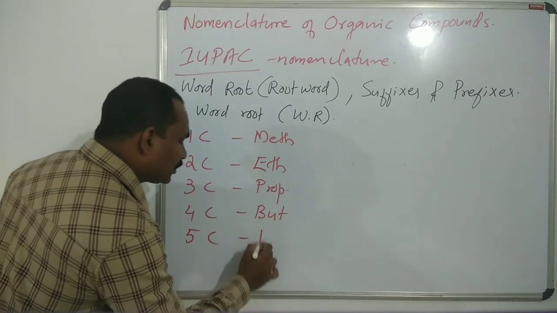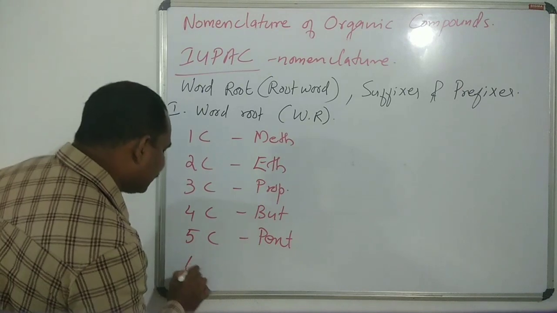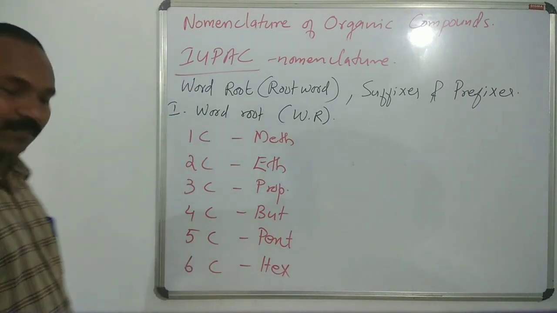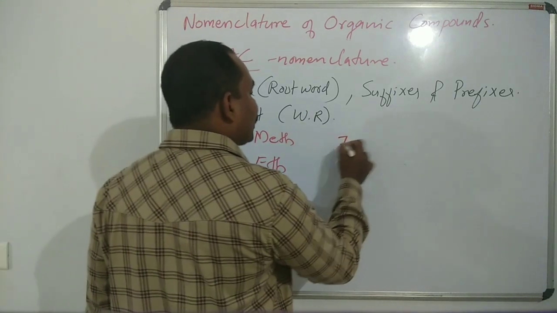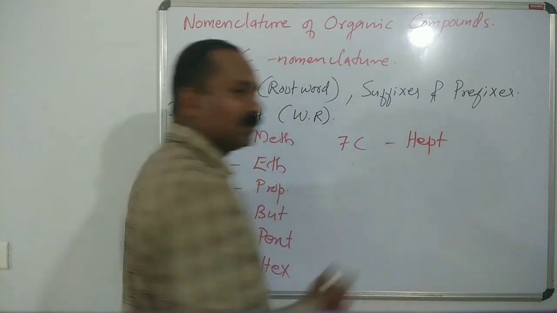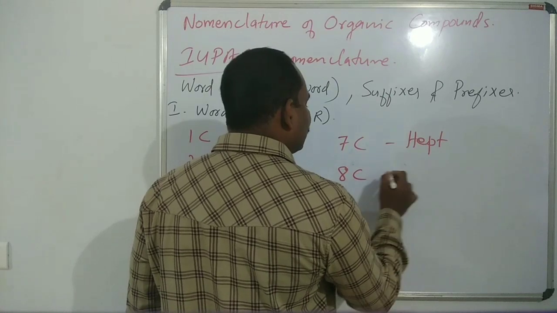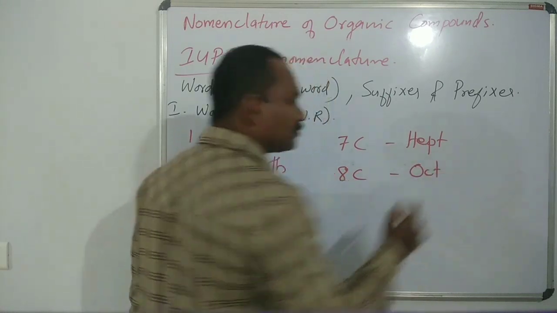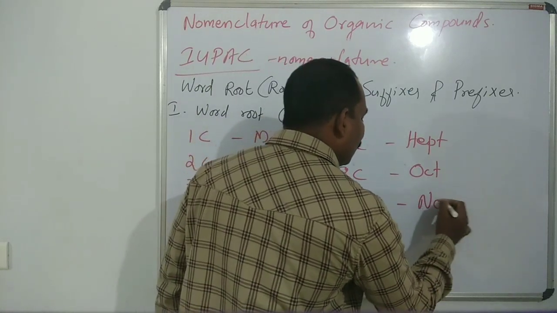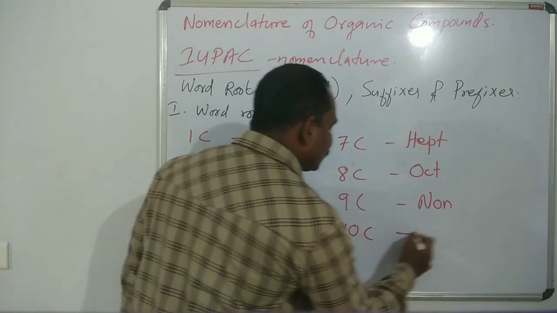Five carbon atoms, it is pent. Six carbon atoms, it is hex. Seven carbon atoms, it is hept. Eight carbon atoms, oct. Nine carbon atoms, non. Ten carbon atoms, dec.